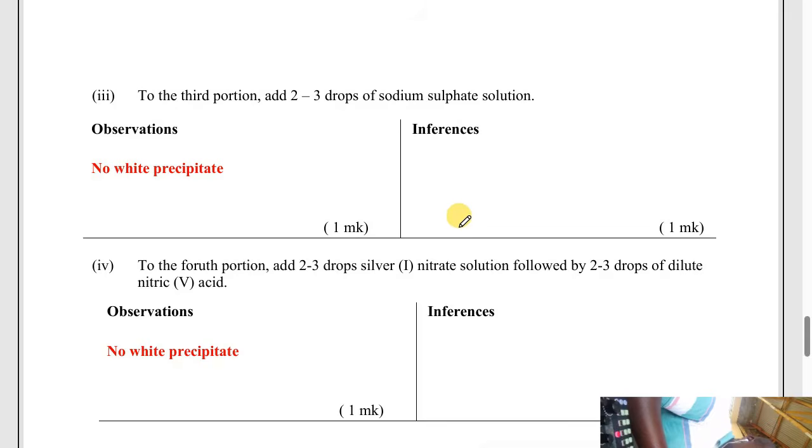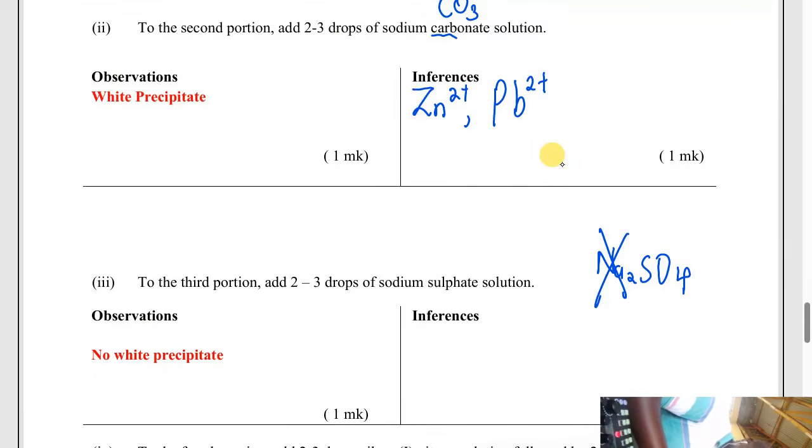To the third portion, add 2 to 3 drops of sodium sulfate. Now we have sodium sulfate. We are not interested in the sodium because these are metals. Zinc is a metal that we have said is present. Sorry, I did not write here "present".